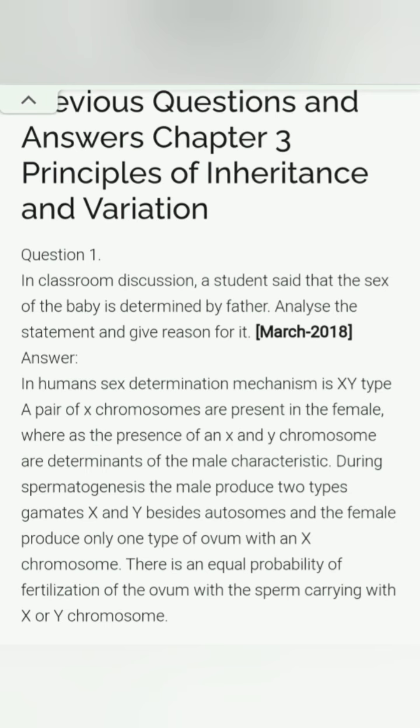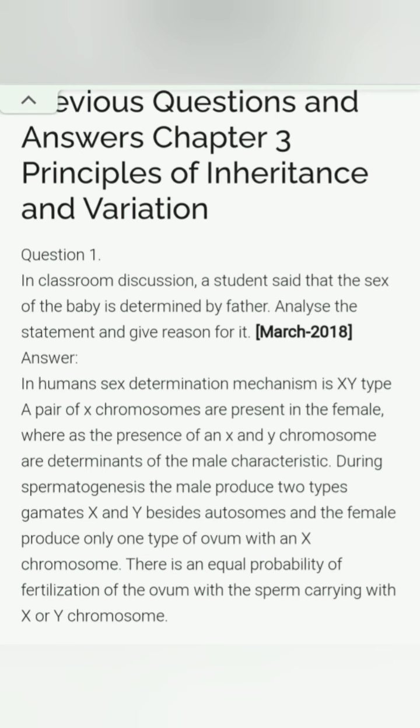In a classroom discussion, a student said that the sex of the baby is determined by the father. Analyze the statement and give reason for it. The answer: in humans, the sex determination mechanism is XY type. A pair of X chromosomes is present in the female, whereas the presence of X and Y chromosomes are the determinants of the male characteristics.